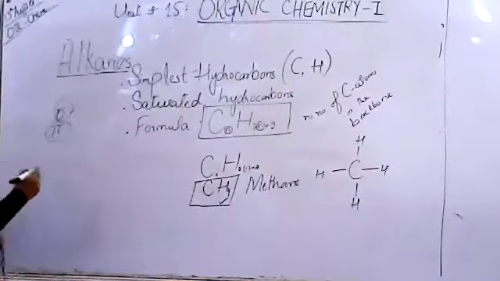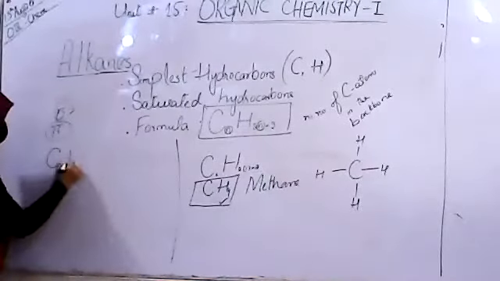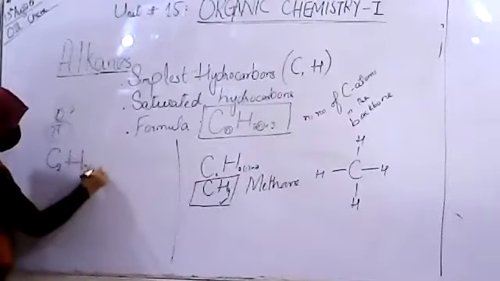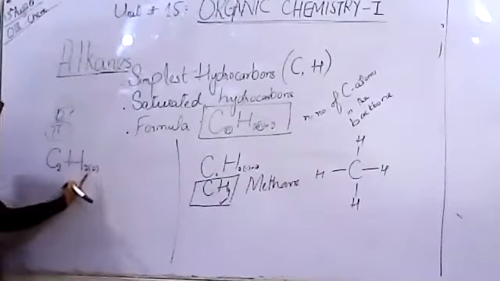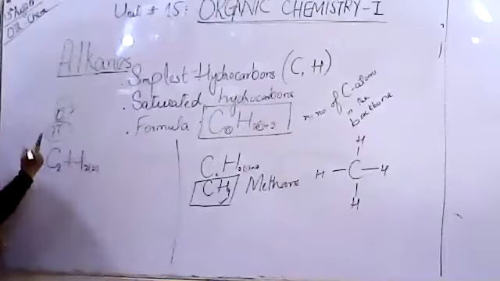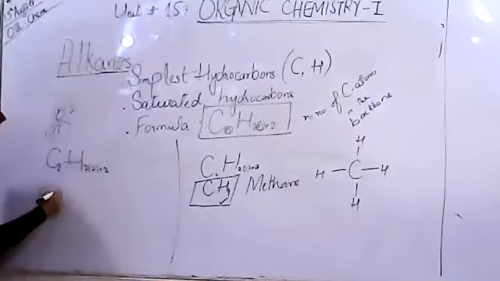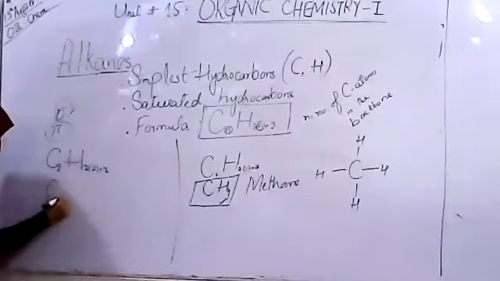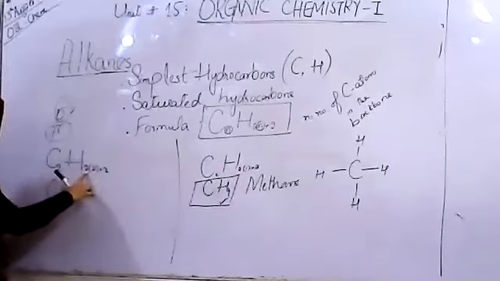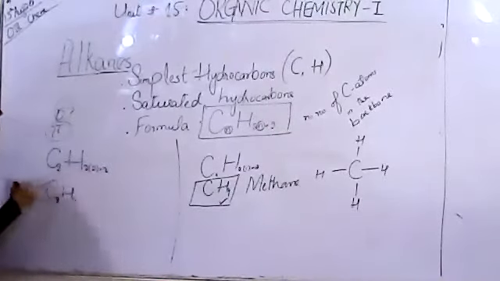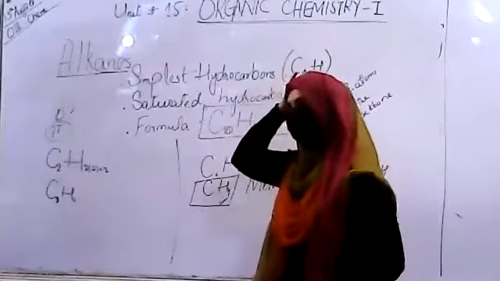If we take the number 2, C2H, 2 into 2. This 2 is representing the variable n, plus 2 again. So if we have carbon number 2, the number of hydrogens will be 2 into 2, 4, plus 2, 6. The number of hydrogen atoms will be 6.